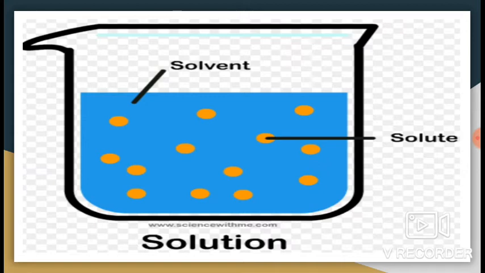In the same way, we can add sugar to warm milk and observe what happens. You will see that in both the cases, the salt and the sugar mix with the liquid and dissolve in it. Here, salt and sugar are the solute, water and milk are the solvent, and the salty water and the sweet milk are solution.